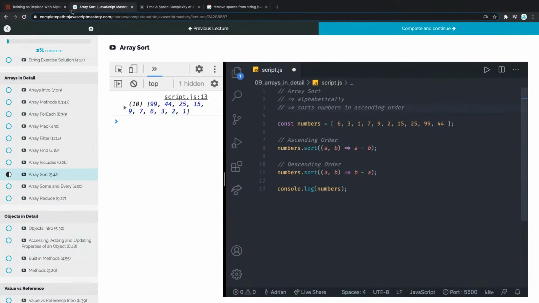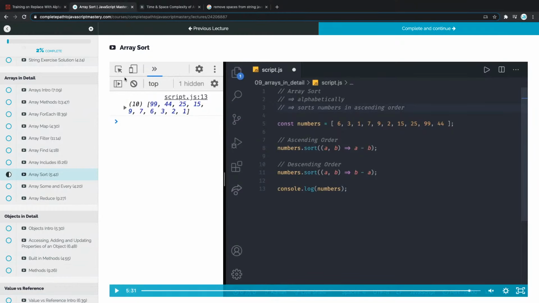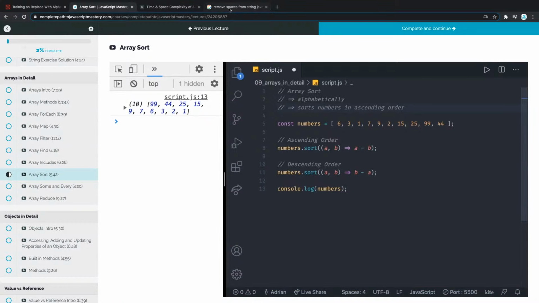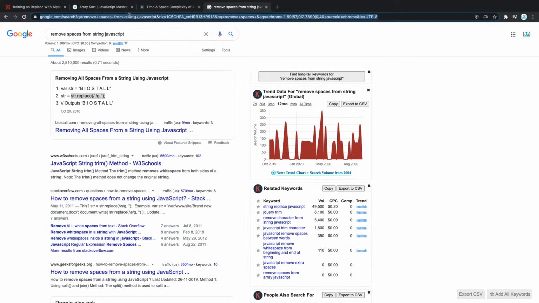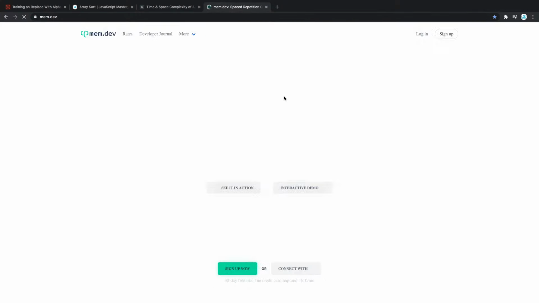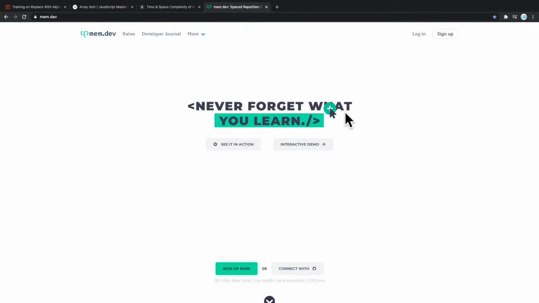Awesome, great. And with that said, even though I did this, I still had to Google some things, right? You cannot simply remember everything. But for that, there is a great software called mem.dev. I'm not sure if you have heard of it, but it's a great website that allows you to practice spaced repetition, to learn things that you want to code. See, never forget what you learn.